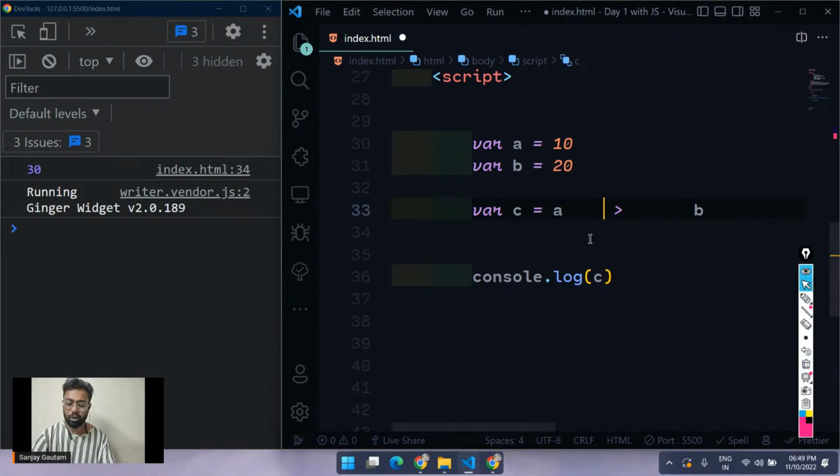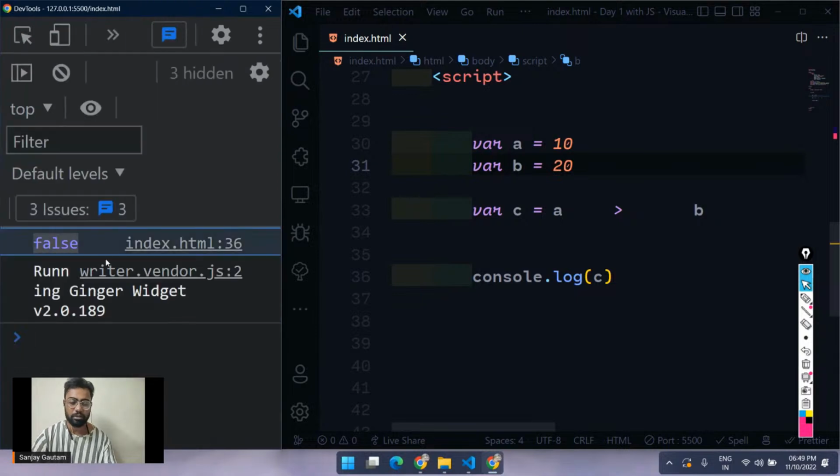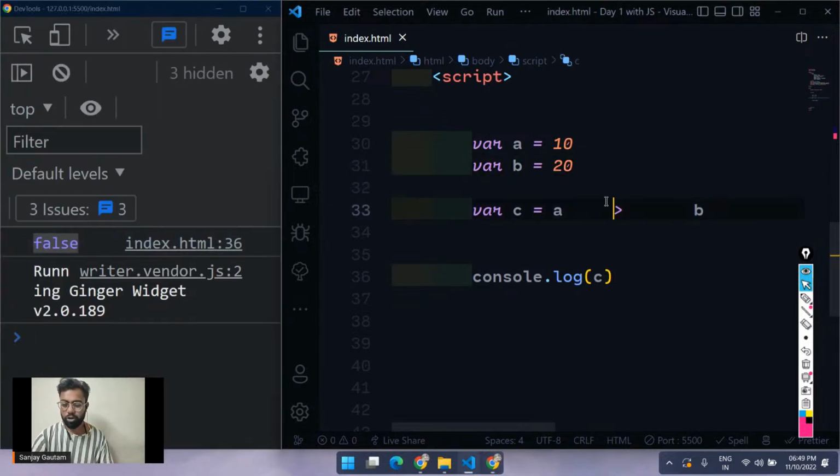So now if I do a console.log for this c, it is going to store the value false. See, I'm getting a false here. Okay, so that's basically the use case for these Boolean values. You can compare two values, and you can get the output in true and false.